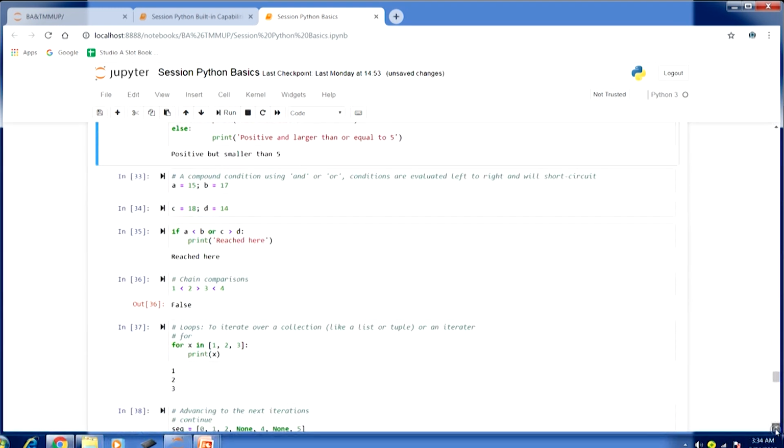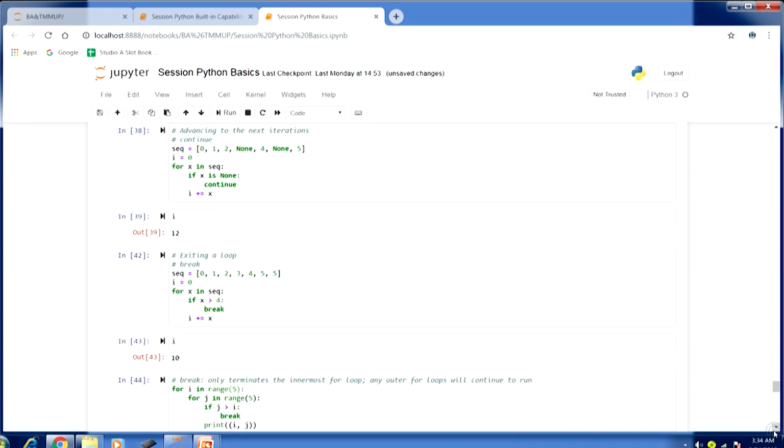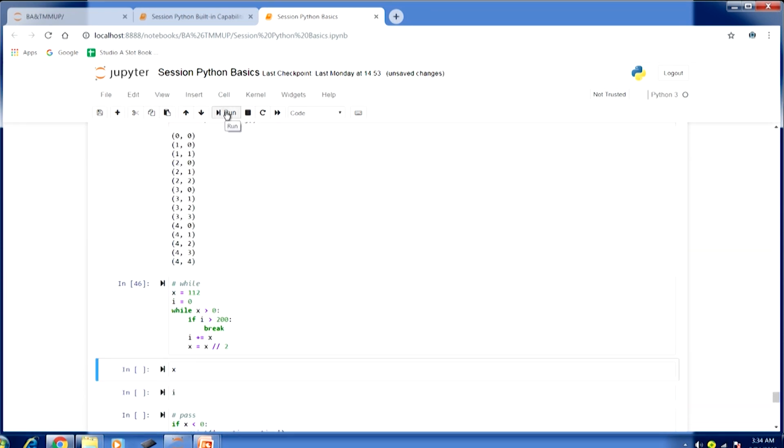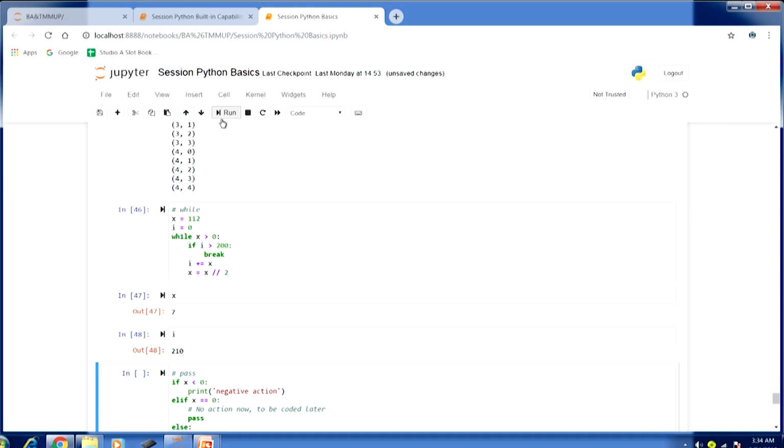Let me go down here to the while loop block. If I run this, let us check the value of x. You can see it is 7, and if I check the value of i, you can see 210. Of course, that is greater than 200, so this conditional expression was executed.